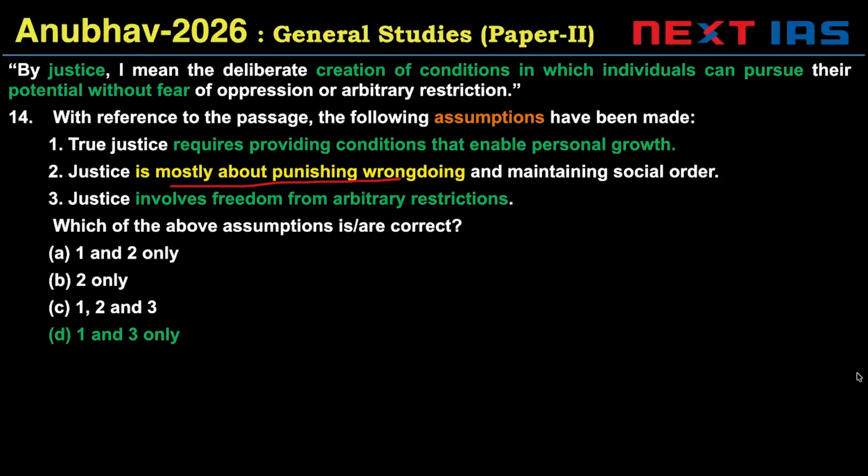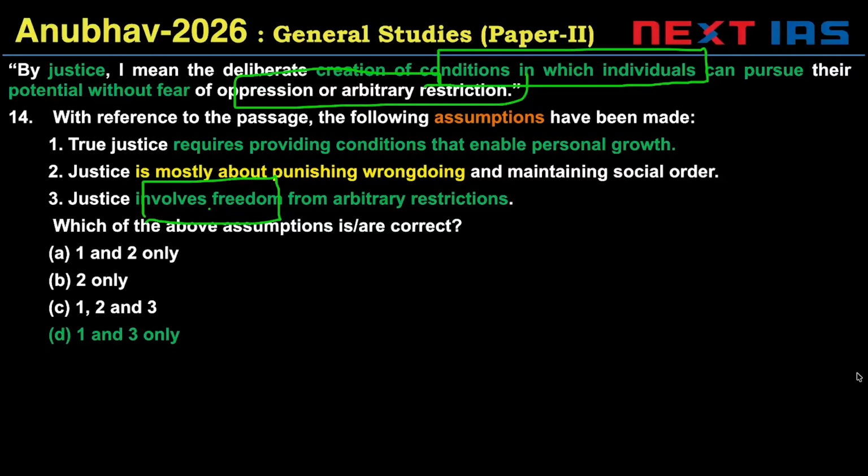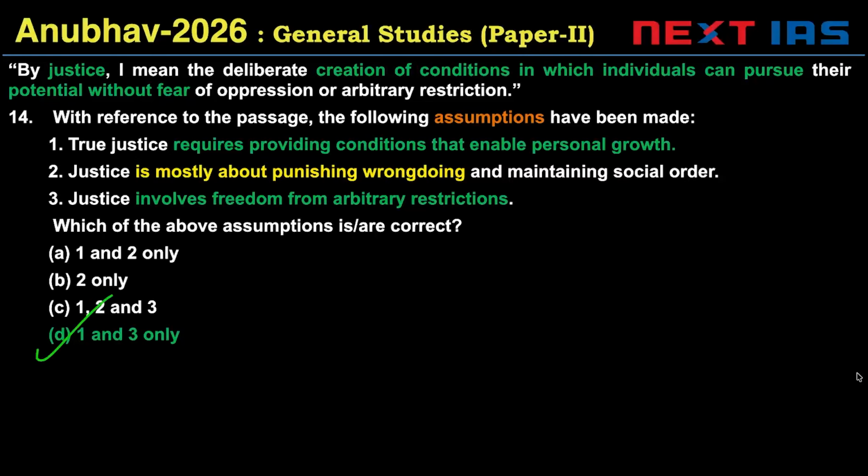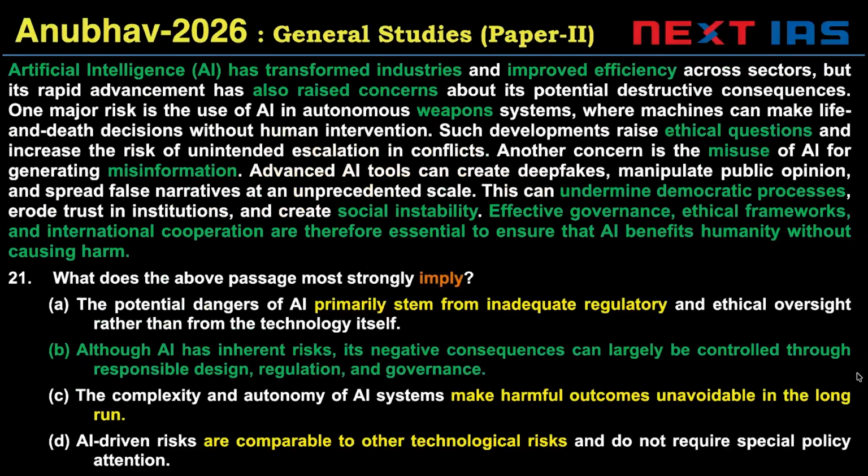Justice involves freedom from arbitrary restrictions. So arbitrary restrictions are mentioned. Freedom is the underlying assumption, and it's a valid underlying assumption. Creating a condition in which individuals are not afraid of oppression or arbitrary restriction would mean it involves freedom from arbitrary restrictions. So the right answer is option D for question 14.